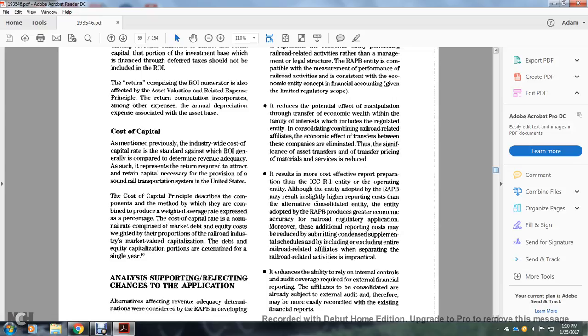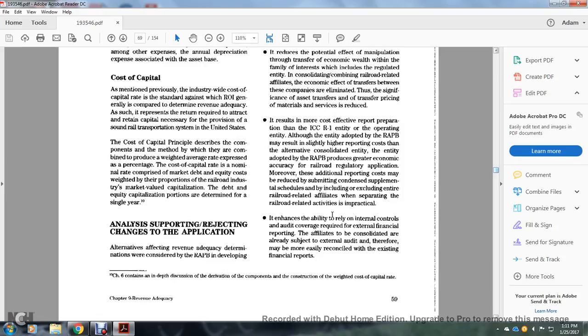It was the result most effective with the report with the paragraph of the Interstate Commerce Commission, with one entity operating. Although the entity adopting the Railroad Accounting Principles may result in slightly higher reporting costs than the alternative consolidated entity, adopting the Railroad Accounting Principles procedure brings greater economic accuracy to the railroad regulatory application. Moreover, the additional reporting cost may be reduced by submitting the context on the schedules, including excluding an entire railroad-related affiliate that supports railroad-related activities, where practical.